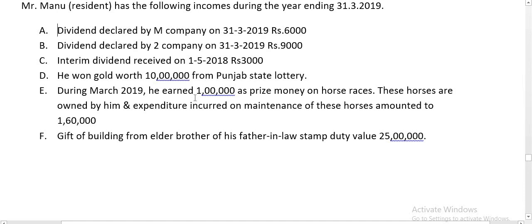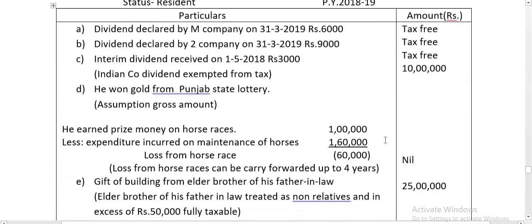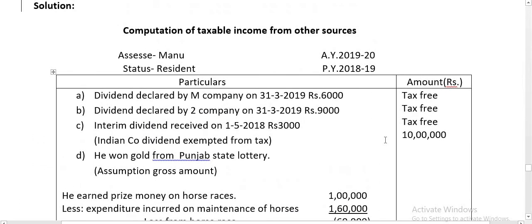Expenditure on maintenance of horses is subject to deduction, but expenditure like payment for horse race or any other expenditure is not eligible for a deduction. Maintenance of horses is subject to deduction. Gift of building from elder brother of his father-in-law, stamp value 25 lakh. Here we have to compute taxable income from other sources. Assessee is Manu, assessment year 2019-20, status resident, previous year